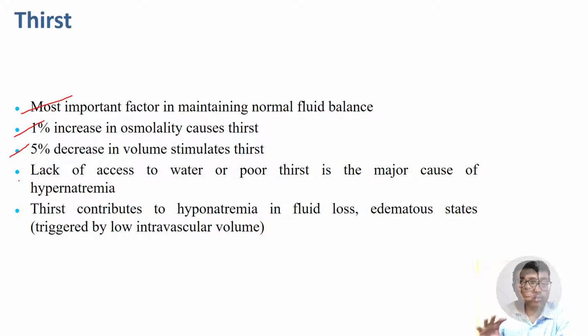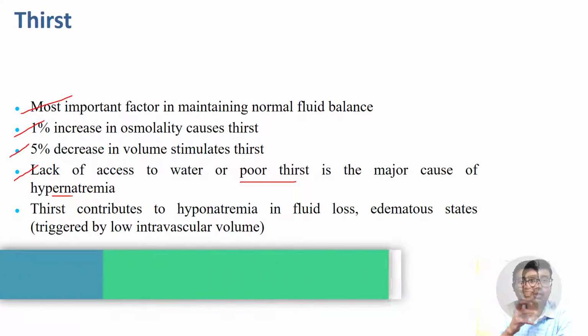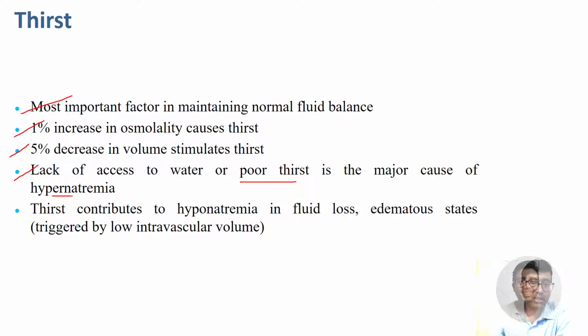Next, what are the implications? Lack of access to water or poor thirst. If you don't have access to drinking water, or if due to some reason the thirst reflex is poor, that leads to hypernatremia. Naturally, the solute concentration will go high. Mainly the extracellular cation present is sodium, which dictates osmolality. We have read in the previous class that sodium and osmolality go hand in hand, right?